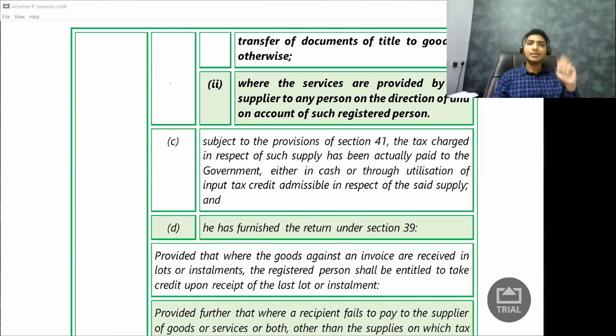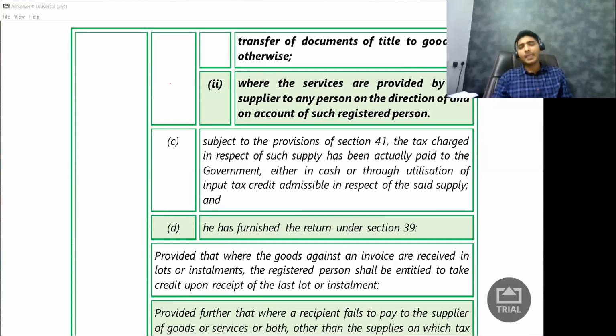Sounds a little bizarre or very wrong, because how can I ask that person to pay GST? First of all, I have to pay my own tax. That is my headache. But anyways, I'll do it. How can I make my supplier pay GST? See, my responsibility is to pay him. And what he does with that money, I can't do anything. If he does not pay, what can I do? Can I go and knock on his door and catch his collar and say, why don't you pay GST? Can I do that? I cannot do that.